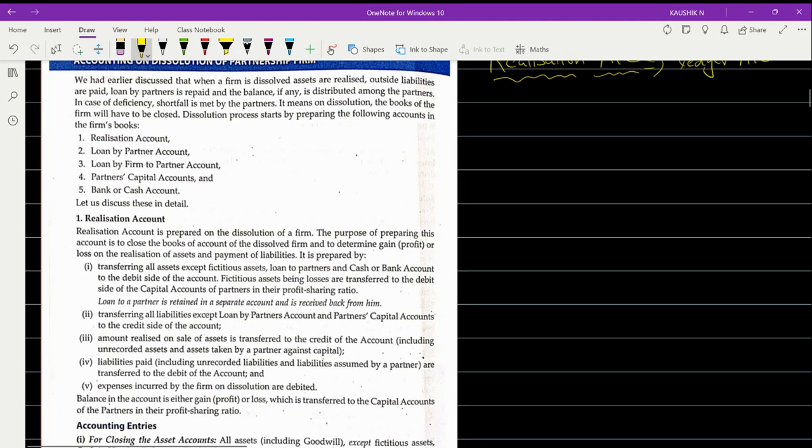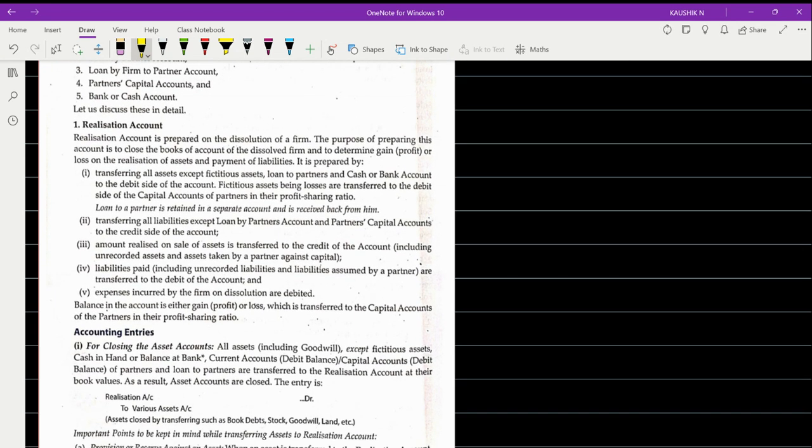Okay, so here if you see, they have mentioned what realization account is all about and the accounting entries of realization account.